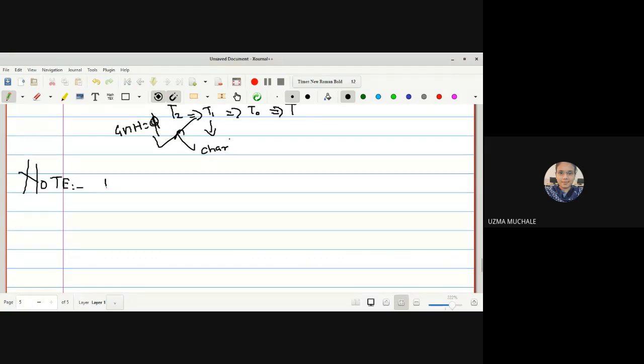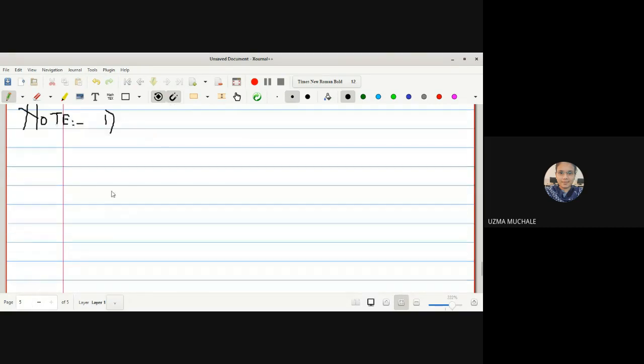Let me write down all those so that you can understand what are those characteristic properties for a T2 space. First one which we have seen: in a T2 space all the singleton sets are closed sets. In T1 space we have proved it, so now I will write in T2 space, all the singleton sets are closed sets.